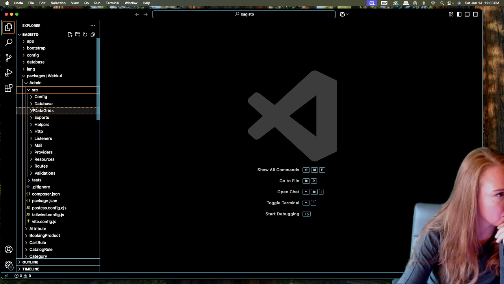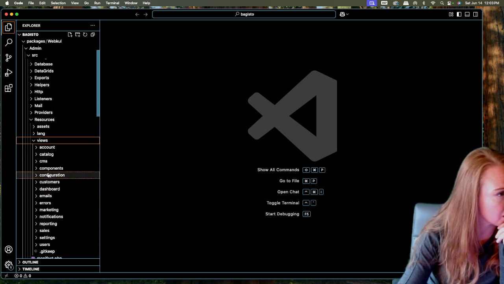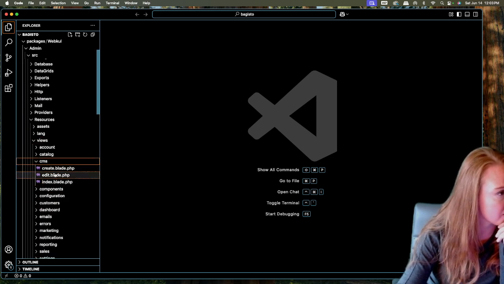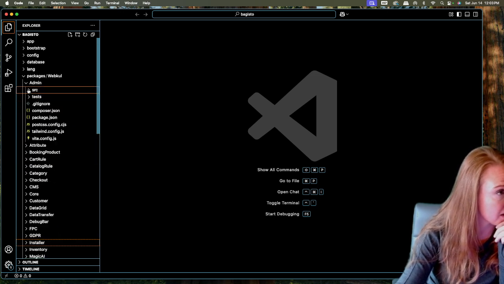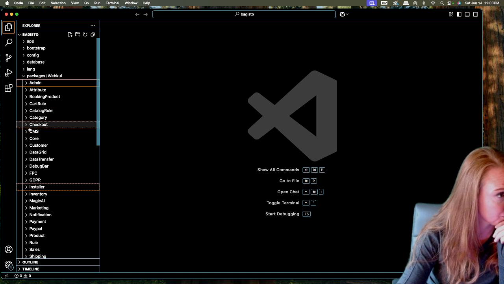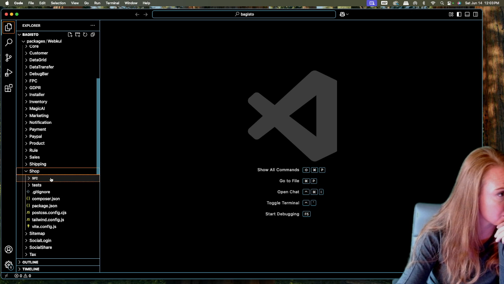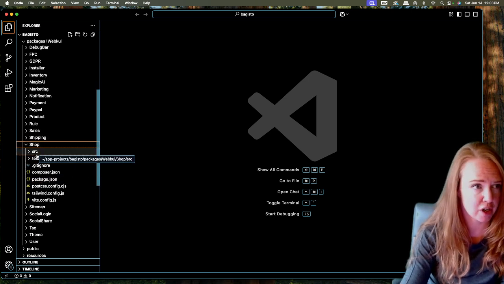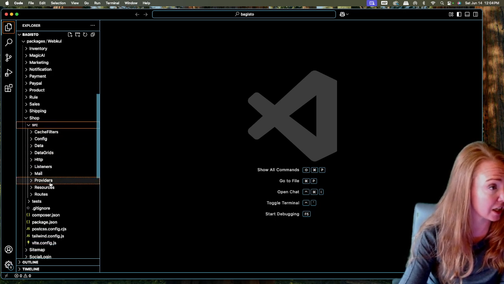Okay, we want to find the admin resources. So here is where all of those blade templates are. And there are several. Right? So you go to your main folder, either admin or, I mean, typically for the front end, you're probably going to be editing the shop more than anything.